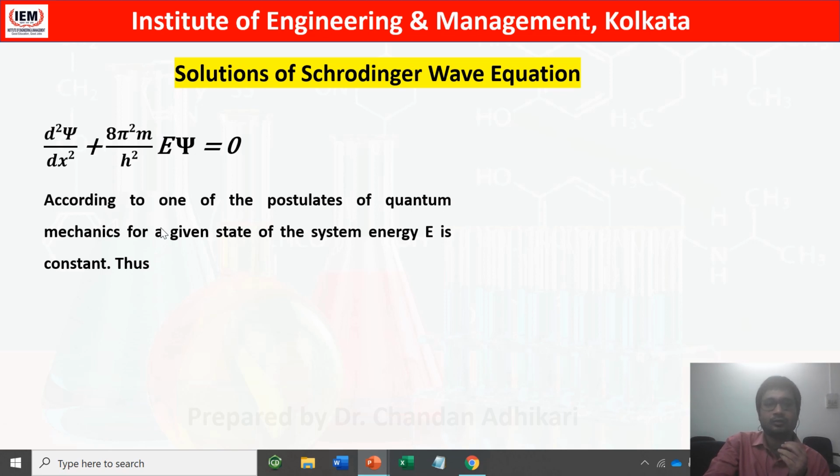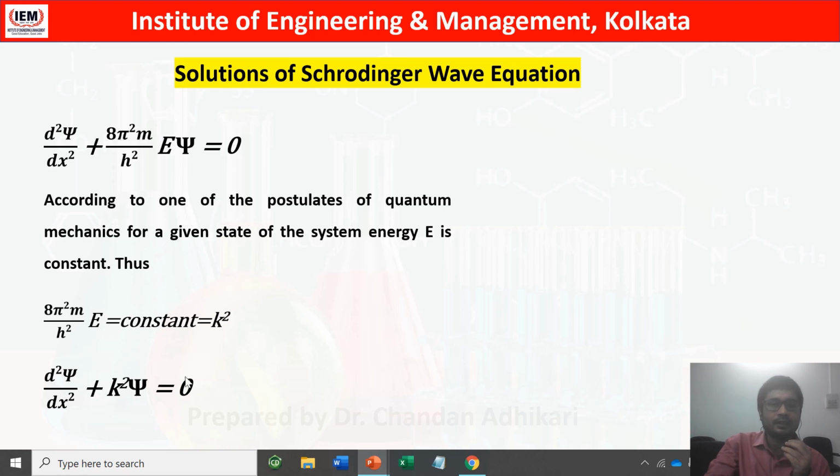Now this is a postulate of quantum mechanics, which we have not discussed because it is not in the scope of the syllabus: for a given state of a system, energy is constant. So we can write that 8 pi square m by h square into E equals a constant, because this energy is constant. At constant we can write anything, so I am just writing the constant as k square. So we can write d2 psi/dx2 plus k square psi equals 0, because k square is nothing but the whole term, 8 pi square m by h square into E.